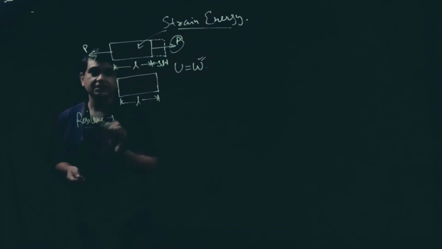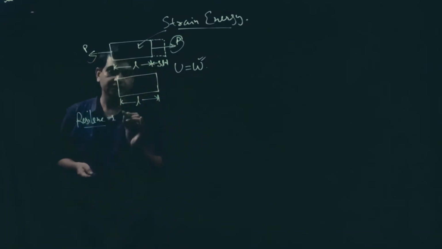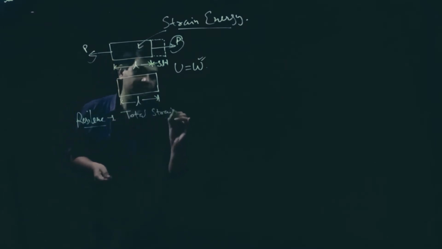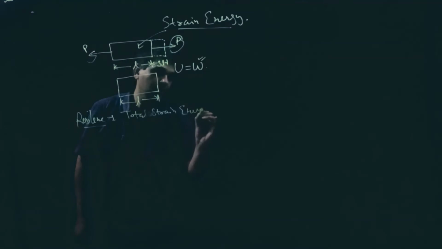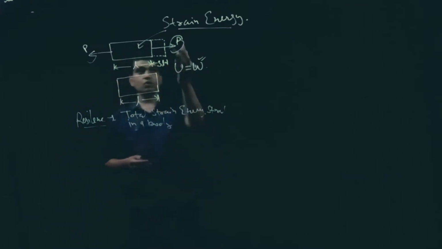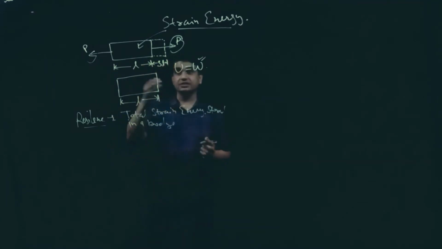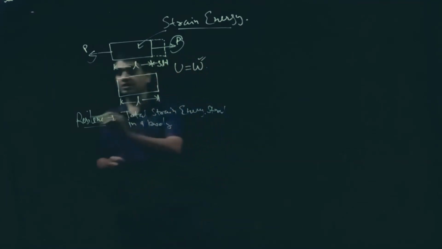Okay, now a few terms that we have to use in this chapter, that is resilience. What do you mean by resilience? Resilience is the total strain energy stored in a body. That means if we are applying load P, at this condition the amount of maximum energy that is due to this load is called resilience.